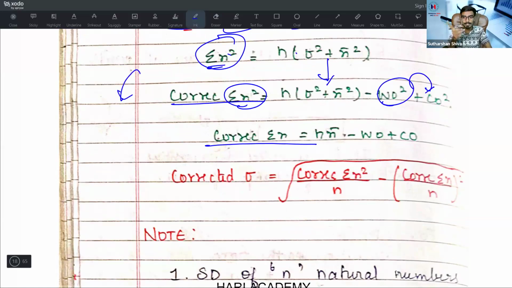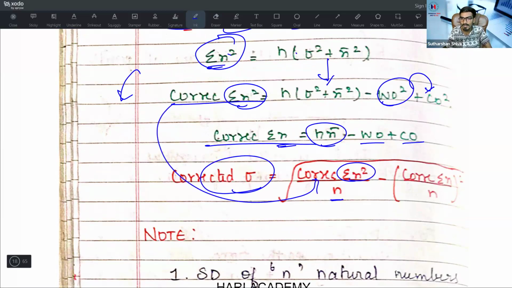This may be difficult for some people. If you have already done this, it is completely okay. Or else just remember this formula. If the question paper comes as much more difficult, just remember this formula and try to substitute and you will get an answer. Corrected summation x is equal to n x bar minus wrong entry plus correct entry. Whatever you have done in summation x, do the same thing here also. What is corrected sigma? Corrected sigma is equal to root of corrected summation x square divided by n minus corrected summation x divided by n.